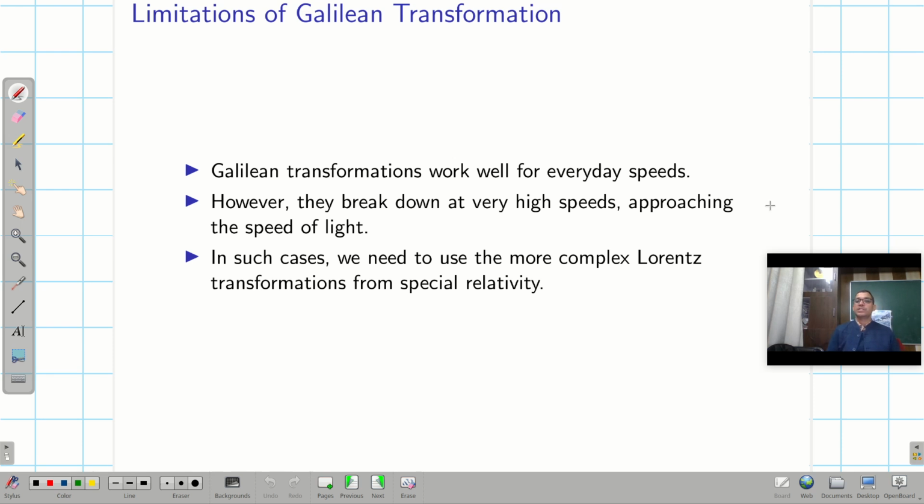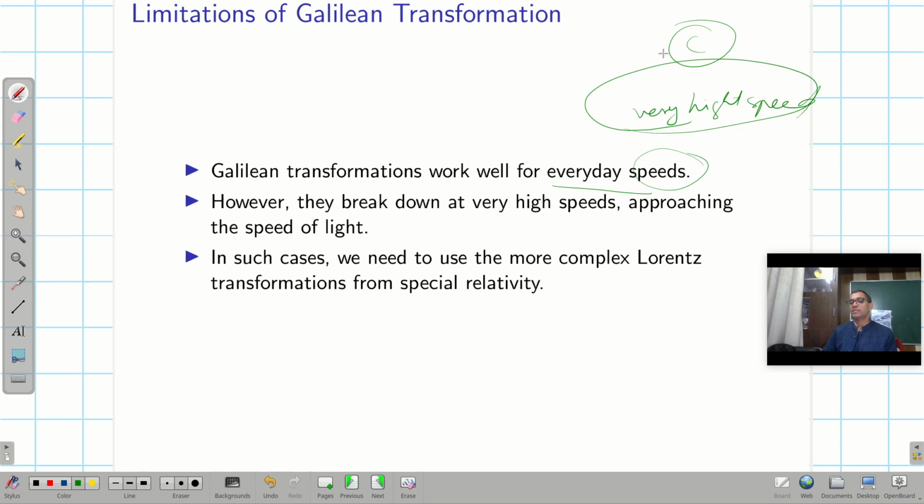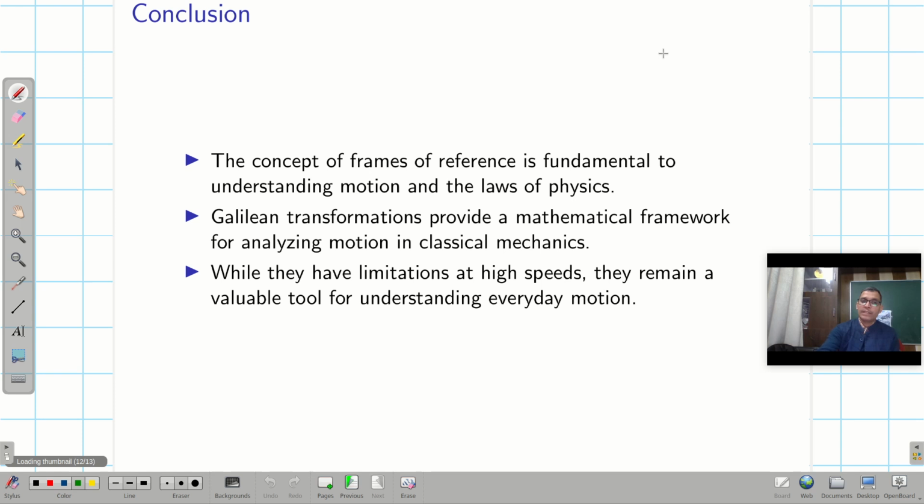What are the limitations? They work very well for everyday speeds, but when something is moving with a very high speed, a speed equivalent to c or near about that, then these transformations will not work. I will talk about it later, and how they break down at very high speeds approaching the speed of light. In such cases, we need the more complex Lorentz transformation, which originates from the special theory of relativity, right?